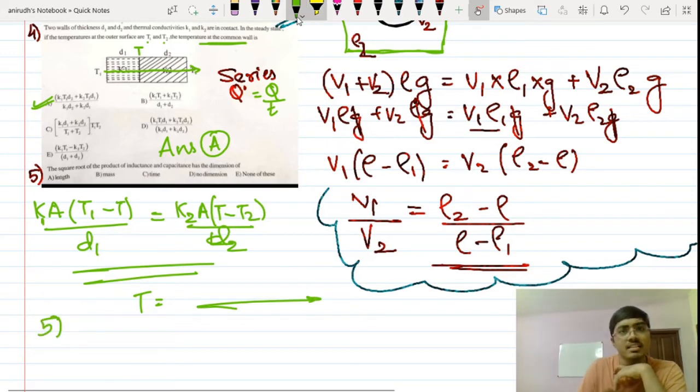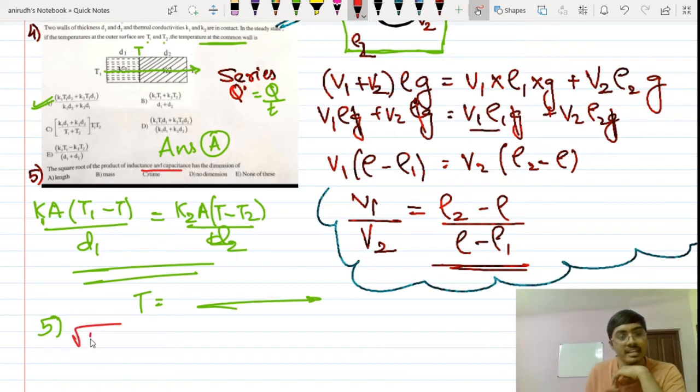The fifth question is derived from the topic of alternating current, and they say the square root of the product of inductance and capacitance, so that is root of LC. They are asking you to find the dimensions of root of LC. Typically in the NEET exam you get one question from the topic of dimensions. That is a classical thing that has happened over these years.